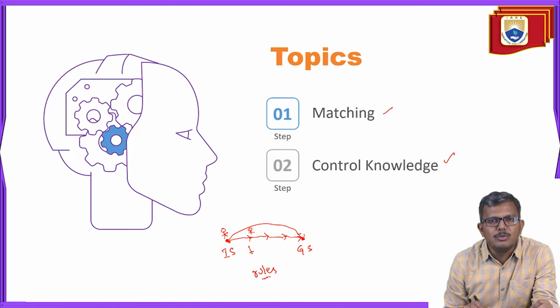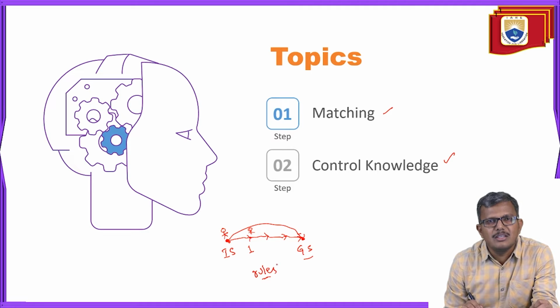Applying rules to a particular state, maybe the initial state or your current state, if those rules are applicable, automatically it will make you move to the next state. Like this, you have to keep on applying the rules until you reach the goal state.